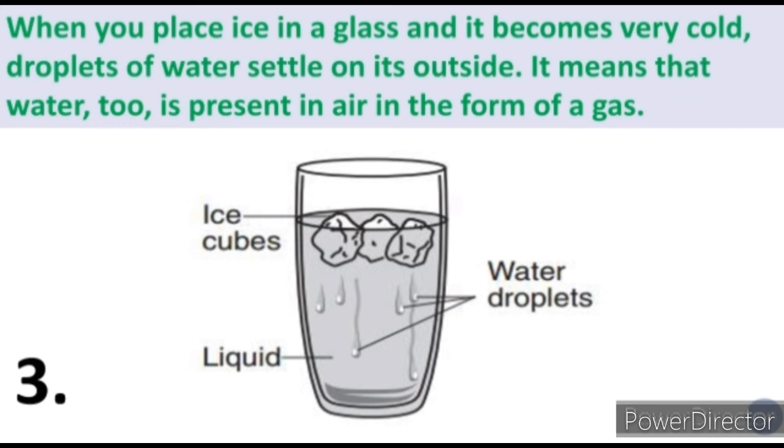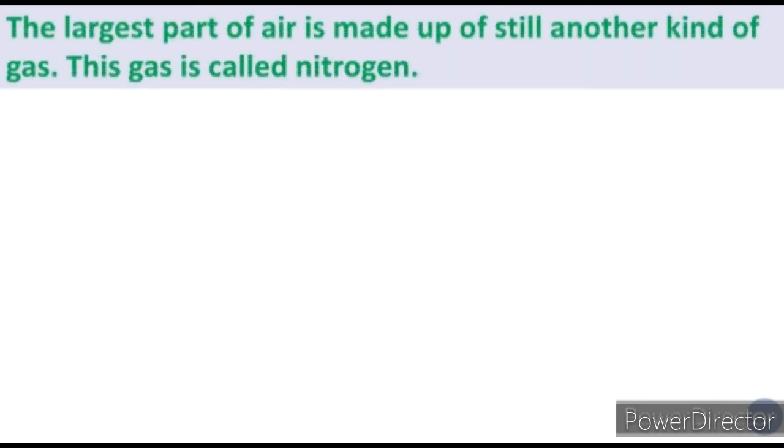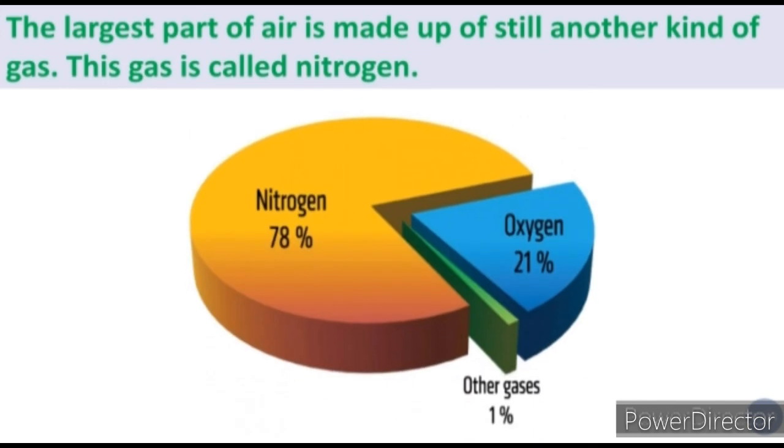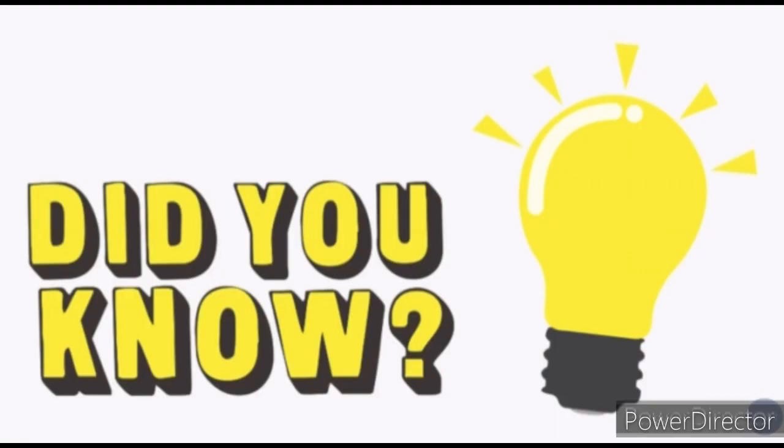So, here also we have seen that a variety of gases are there in the air. Water in the form of gas is present in air. That is called water vapor. The largest part of air is made up of still another kind of gas. This gas is called nitrogen. Which is the largest part which is occupied in the air? By which gas? Nitrogen. What is the spelling of nitrogen? Nitrogen. Nitrogen.